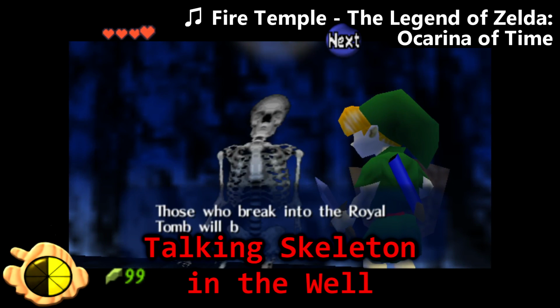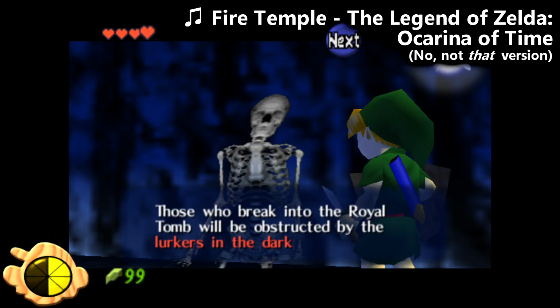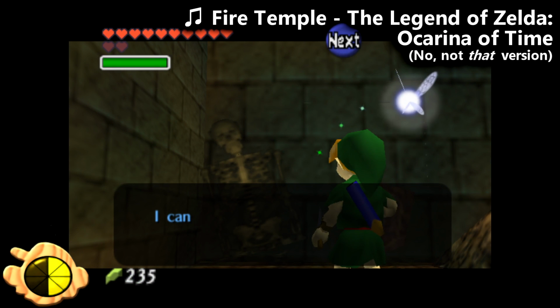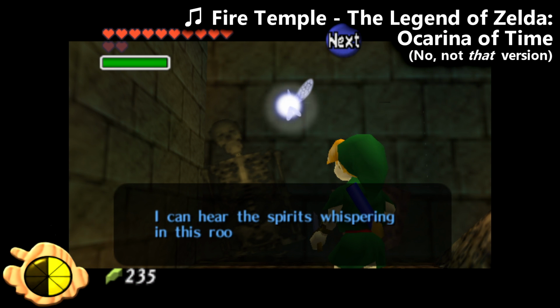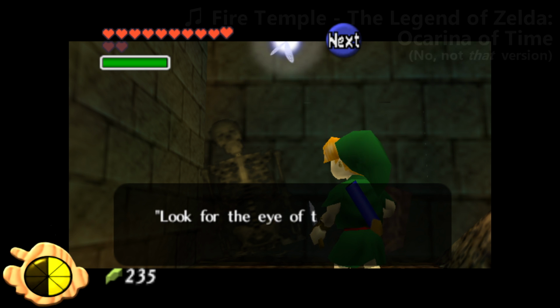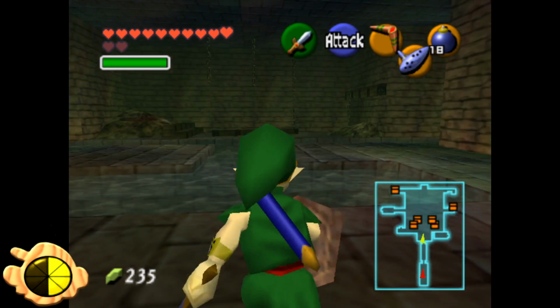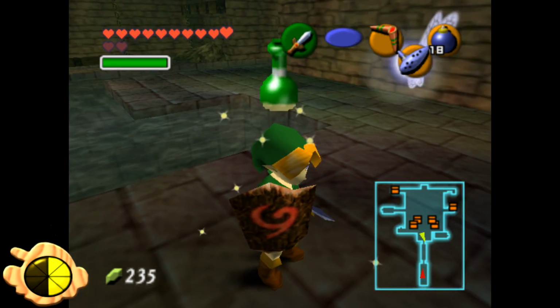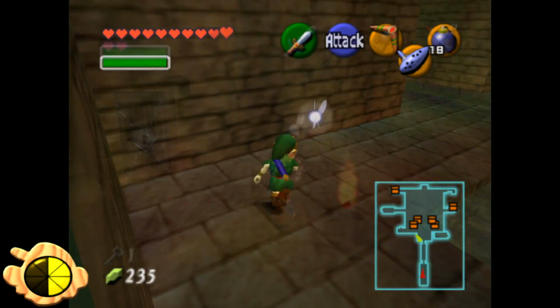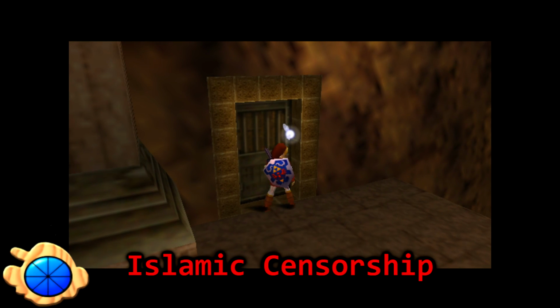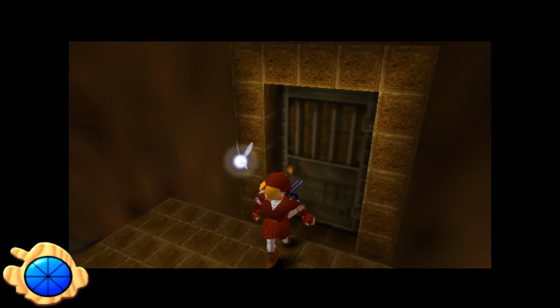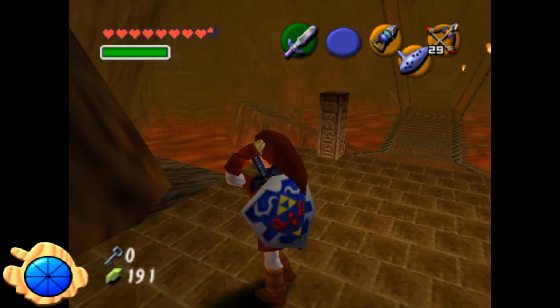Talking skeleton inside the well. Okay, there are a few talking skeletons, one in the royal family's tomb and another in the bottom of the well. And if you interact with the skeleton in the well, Navi claims it's saying look for the Eye of Truth. Now, I honestly don't know why this is interesting in any way, as it's pretty easy to find this skeleton.